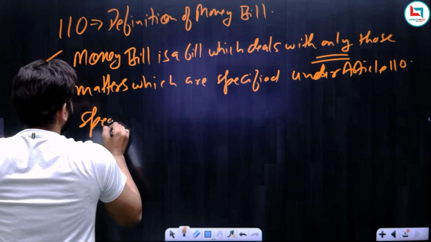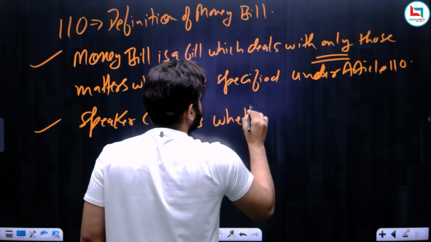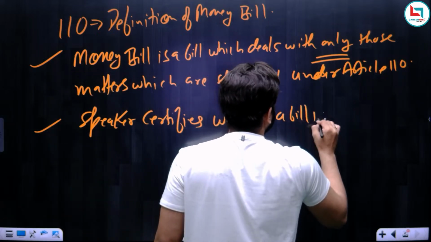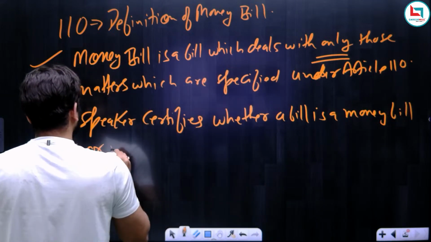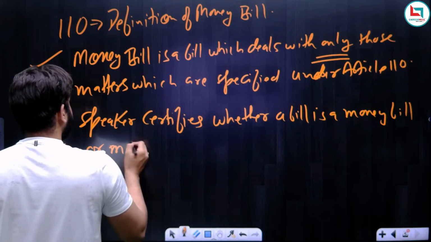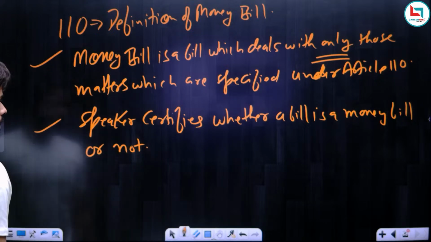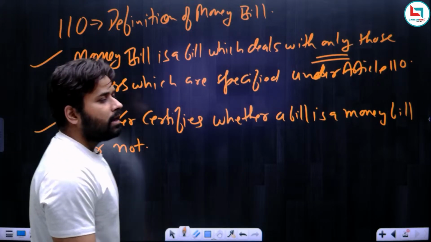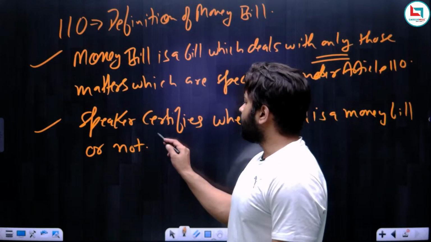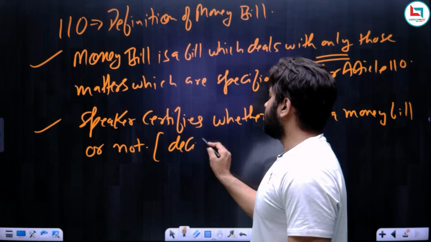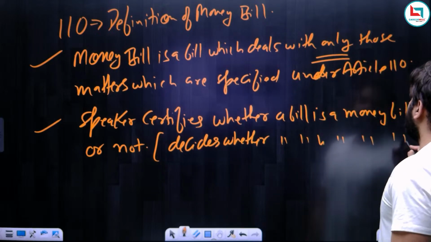So, the Speaker certifies whether a bill is a money bill or not. Okay. I hope this is clear. It can also be asked in this way: who decides whether a bill is a money bill or not? We can simply say a Speaker decides whether a bill is a money bill or not. So if you want to write, we can simply write, a Speaker decides whether a bill is a money bill or not.